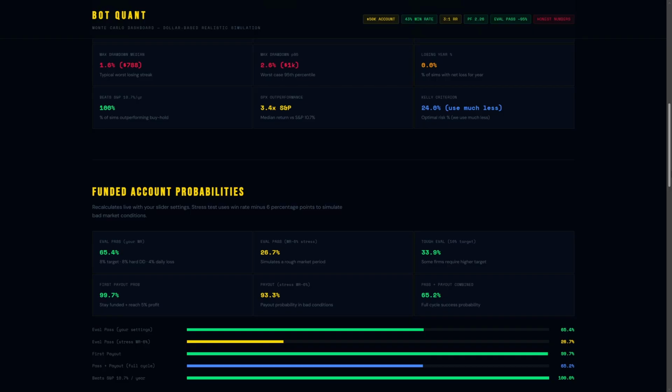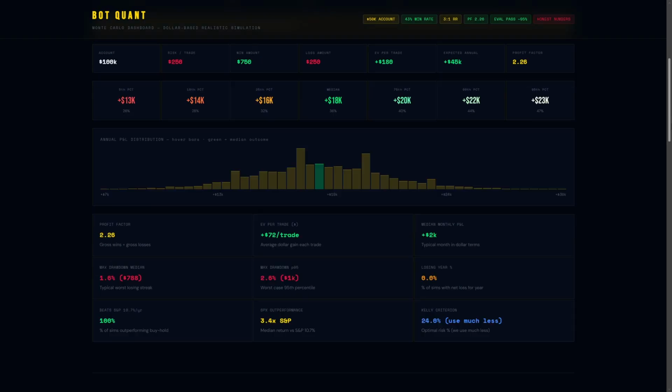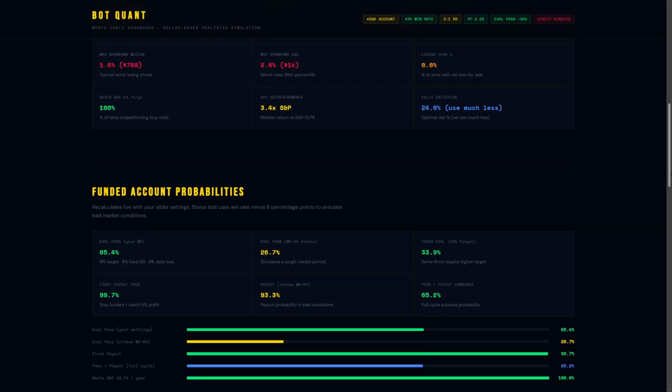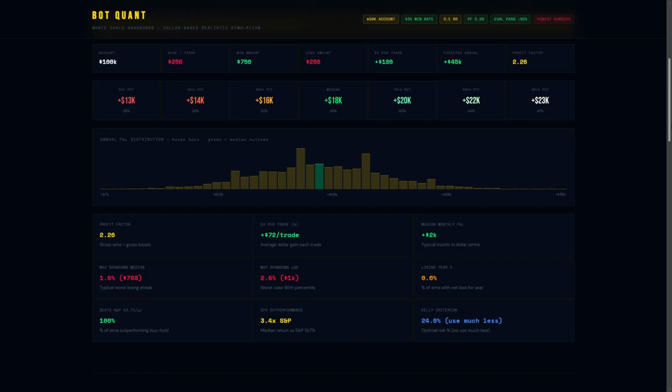So with that being said, here's the total P&L distribution, and also here's the probability for funded accounts. This is taken from my funded futures, by the way, not sponsored because no one knows me, how much we outperformed the S&P 500. And I also do have another strategy that has 95% pass rate on evals with my other strategy I mentioned in my first video, and still in development, which I was talking about last time.